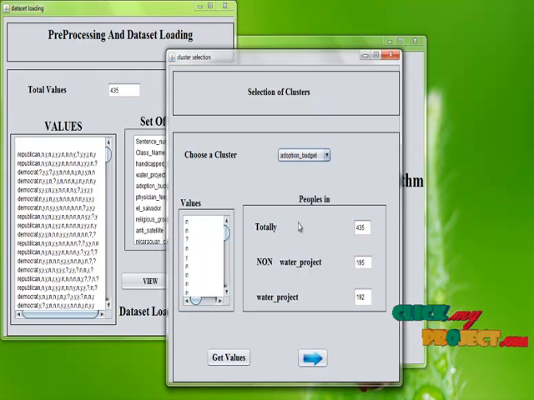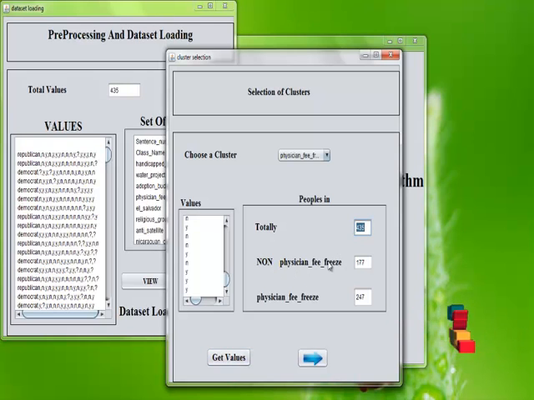For the adoption of the budget attribute, these are the values present under the attribute, and these are the whole values, and this is the number of non-adoption budget entries present in the dataset.txt. The adoption budget information is displayed here. Then also physical fee freeze. These are all the information. These are the total values. These are the non-physical fee freeze entries present in the dataset.txt, and also the physical fee freeze entries. Then proceed to the next frame.